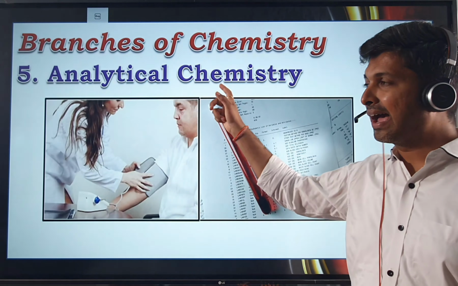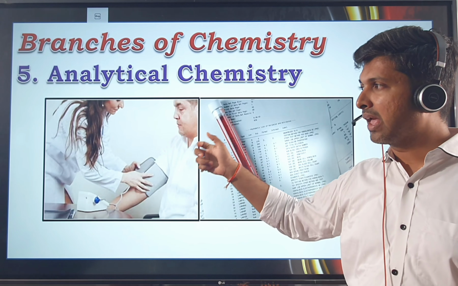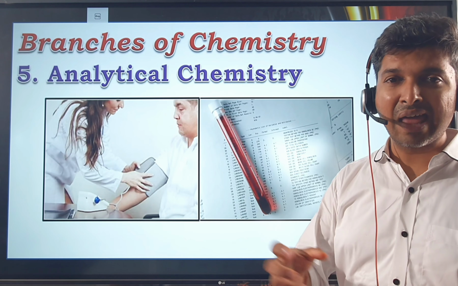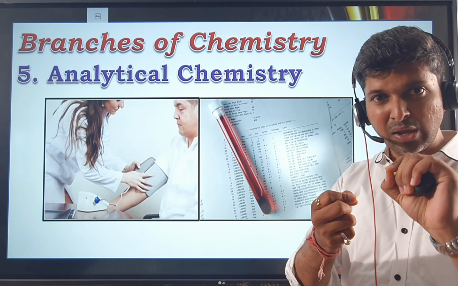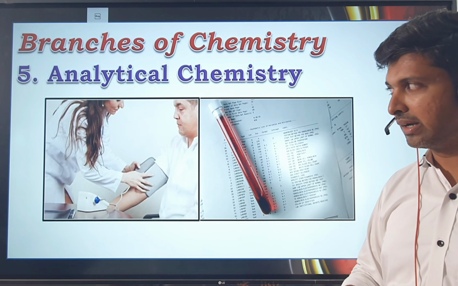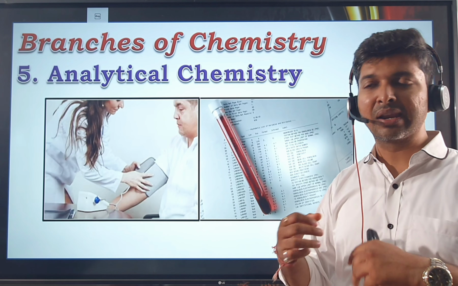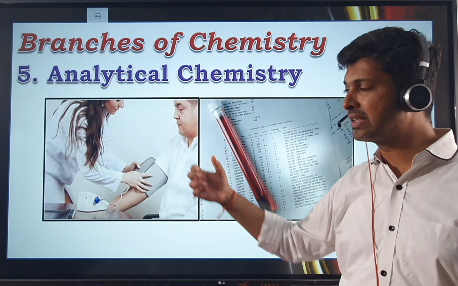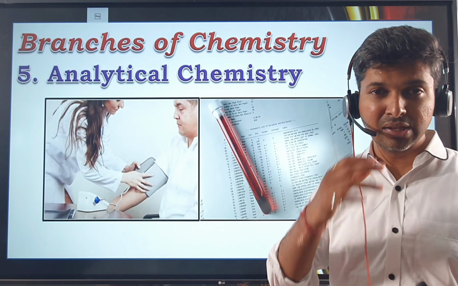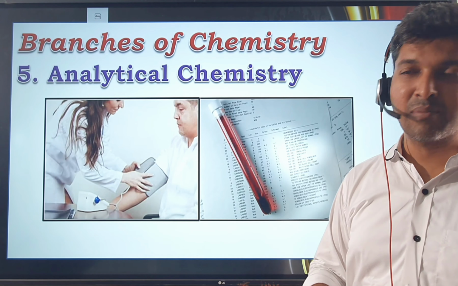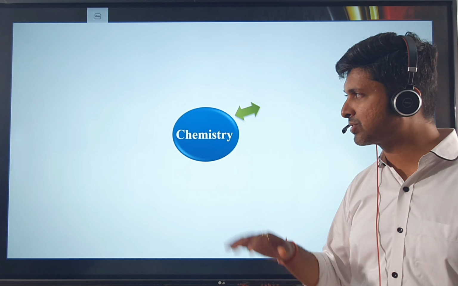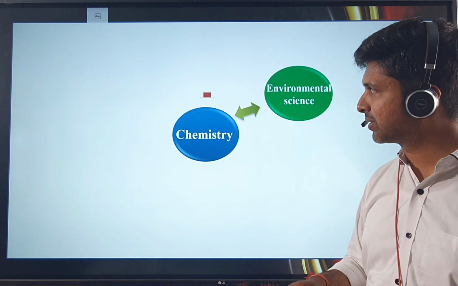In that we have seen that Dr. Salunke is analyzing a hair, and with the DNA of that hair, he can tell who has committed the crime or the murder. So analysis related to crime is forensic chemistry, but analysis of blood, analysis of urine, checking blood pressure, analysis of salts, which you actually do in your laboratory, all that comes under analytical chemistry. Rather, your entire practical chemistry comes under analytical chemistry.